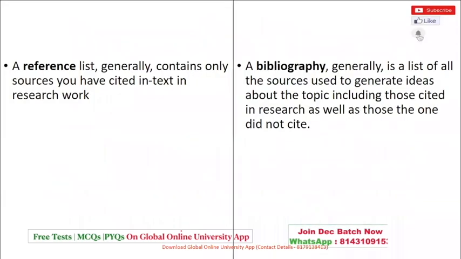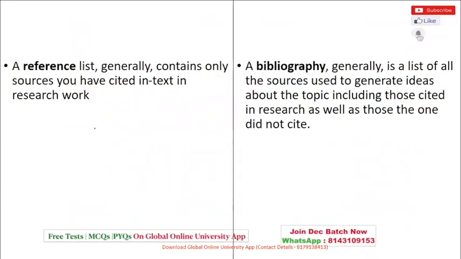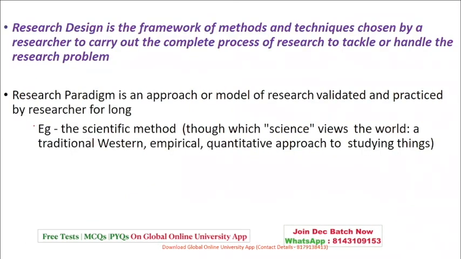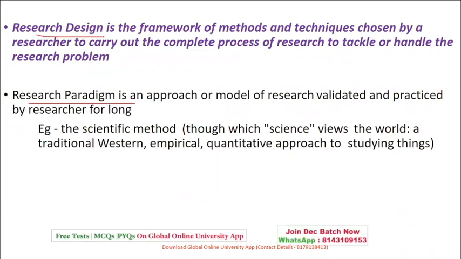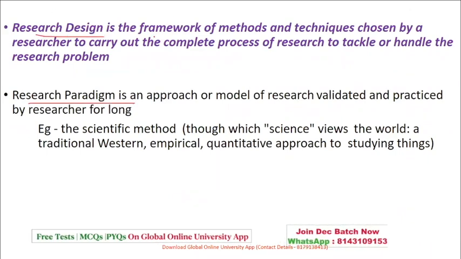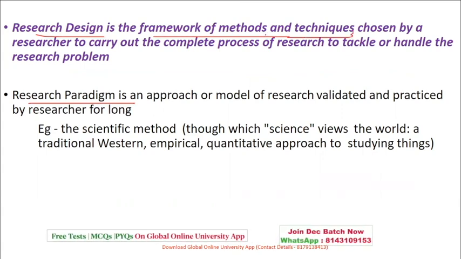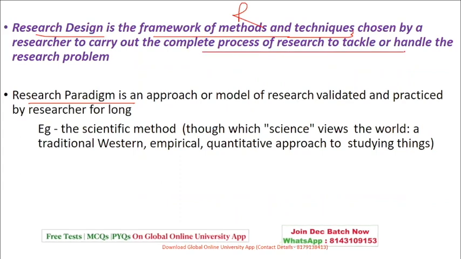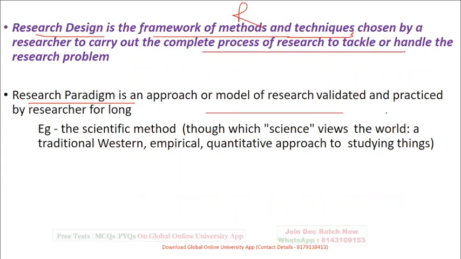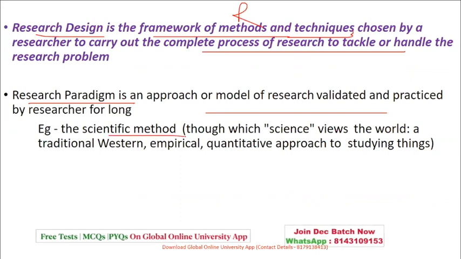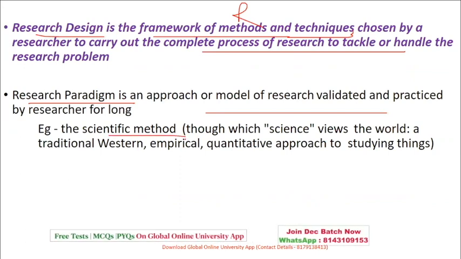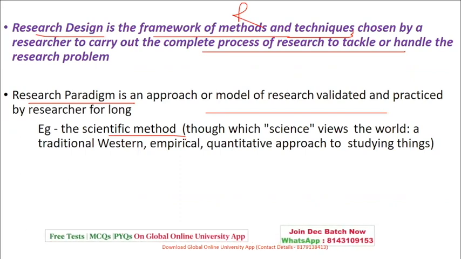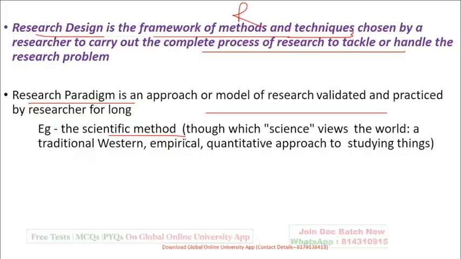Okay. Coming to references and bibliography, we have done. So we will just skip this slide. It is repeated, I guess. Research design and process paradigm. So research design we had used in one of the earlier slides. It's nothing but a framework of methods, research methods and techniques which are used in order to complete the research process. And paradigm is a pattern, maybe a method or a pattern, which tells about what type of model you are going to follow in your research. So paradigm is basically that pattern or a system.